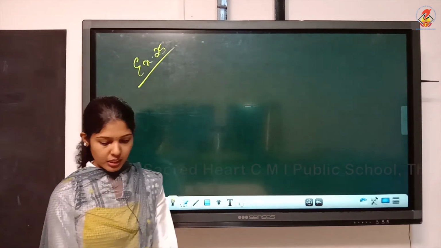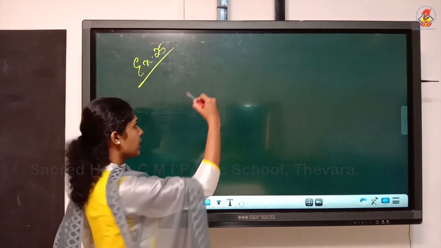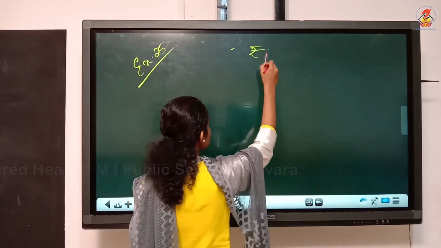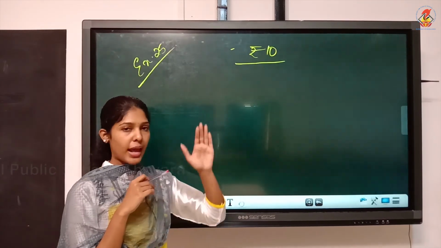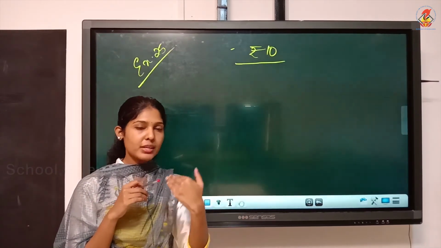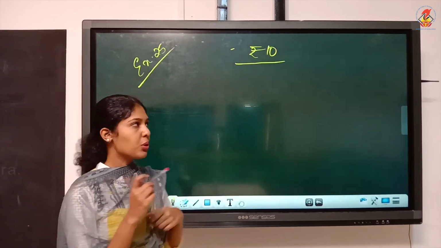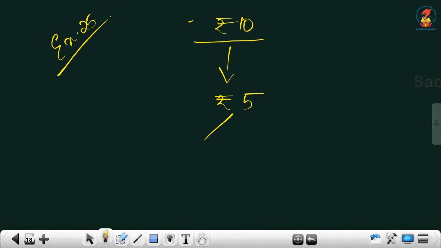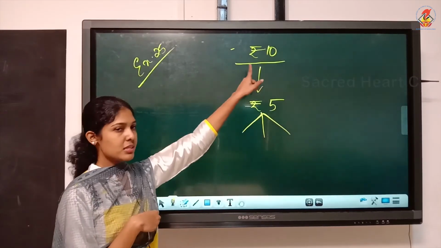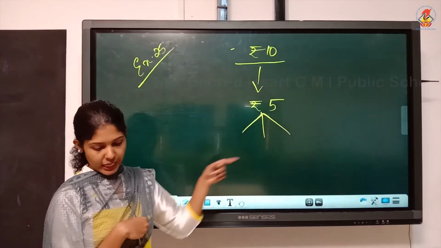Directly we can start. Write the split up first. Rupees 10 is the face value given. After that, did you see one sentence like rupees 5 called? 10 is the face value, but are we calling? Calling means are we asking them to pay the entire 10 now? No, we are asking the shareholders to pay only 5. We are collecting only 5 now. You understood? Though 10 is the face value, now we are collecting only 5. And that 5 we are collecting like this.